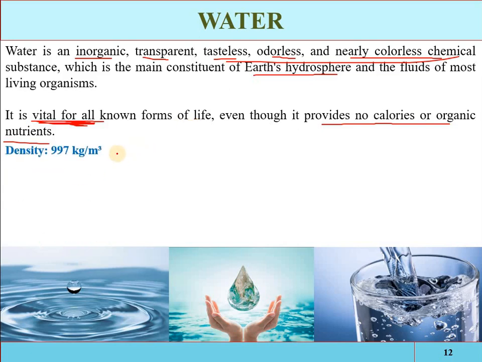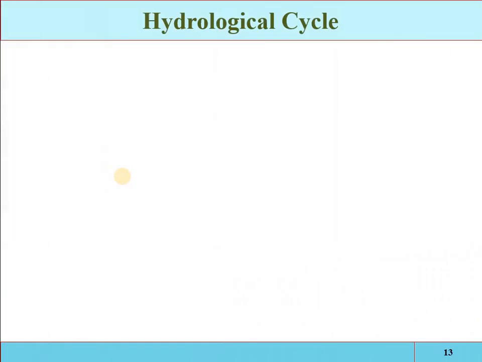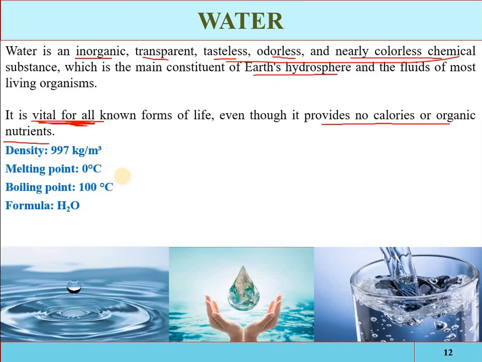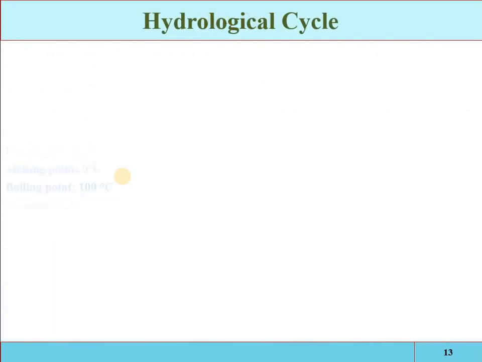These are the different properties. Density is 997 kilograms per cubic meter. The melting point is 0 degrees C, and the boiling point is 100 degrees C. Melting point means converting it from ice into liquid, and from liquid into the vapor state. The chemical formula of water is H2O, because it is an inorganic chemical substance.